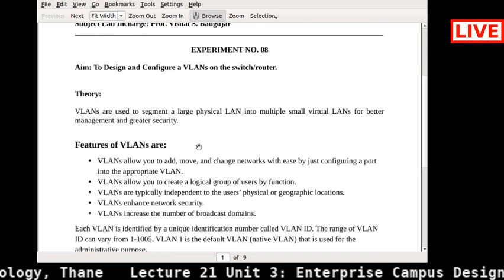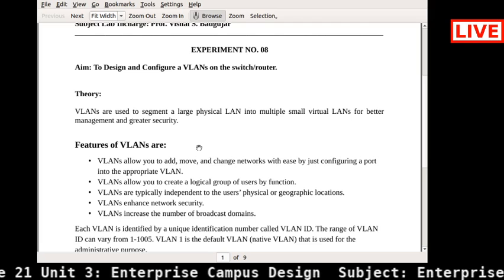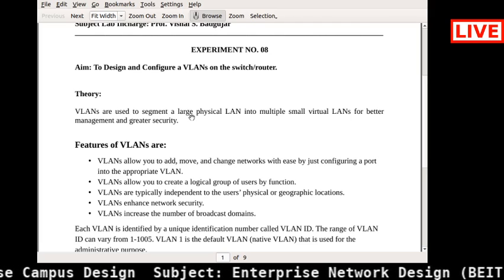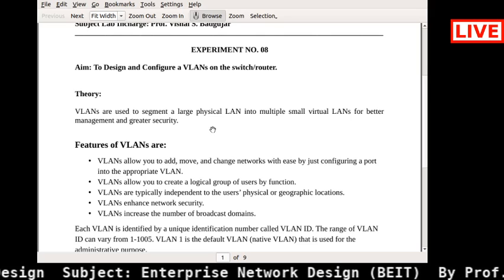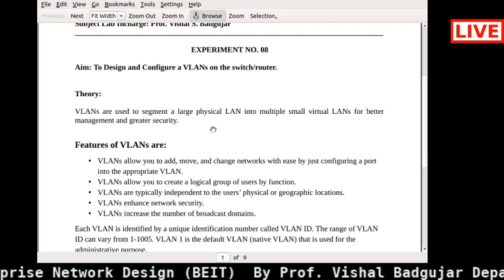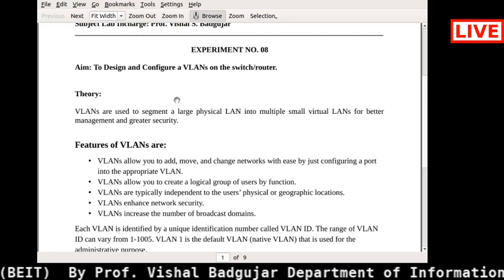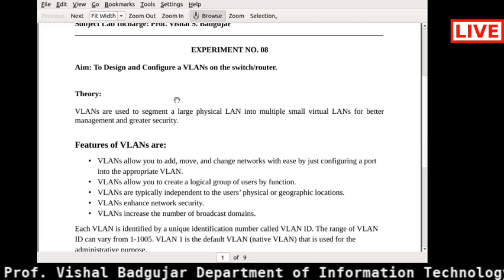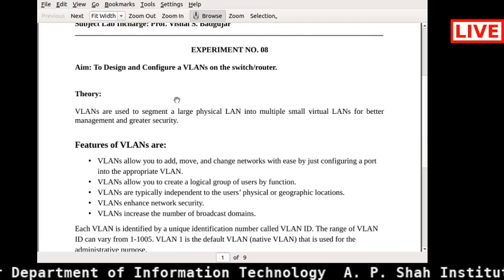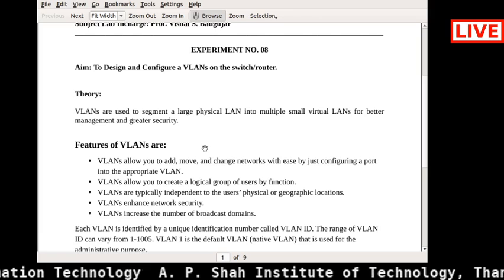So if you see, VLAN is, whatever large network you have, right? If you want to provide better security or better management, then you need to configure the VLAN on any kind of switch or router in order to divide your network. You can also create multiple VLANs also, right? So that can be a part.